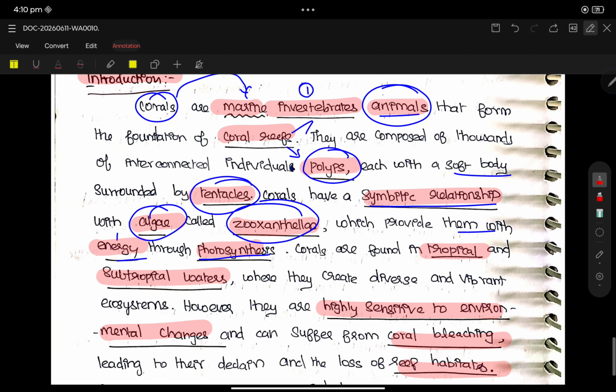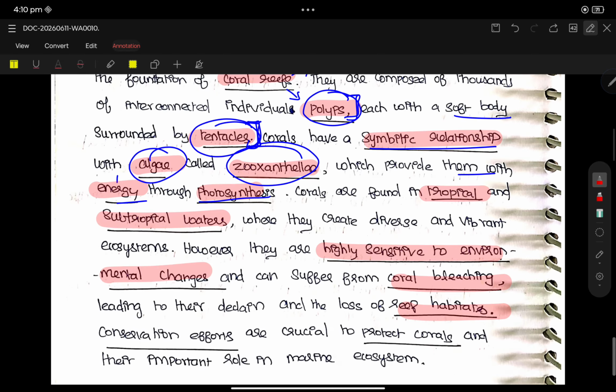See, almost the ideal introduction lies within this. So corals are marine invertebrate animals that form the foundation for coral reefs. They are composed of thousands of interconnected individual polyps. Each has a soft body surrounded by tentacles. We can even end the introduction here, and the remaining is just an enhancement. Corals have a symbiotic relationship with algae called zooxanthellae, which provides them energy through photosynthesis.